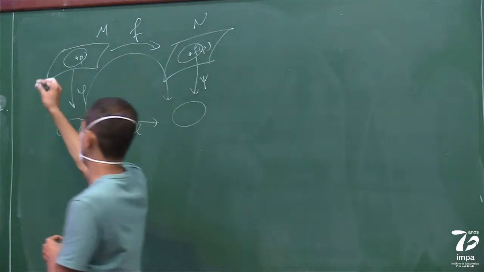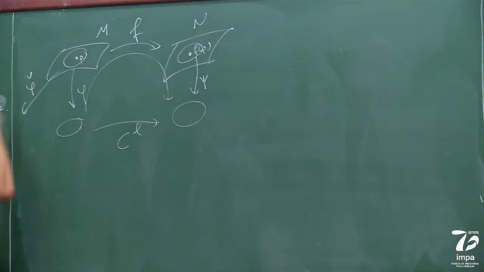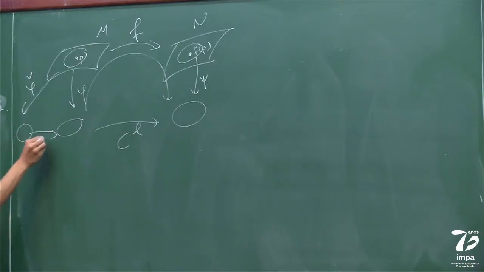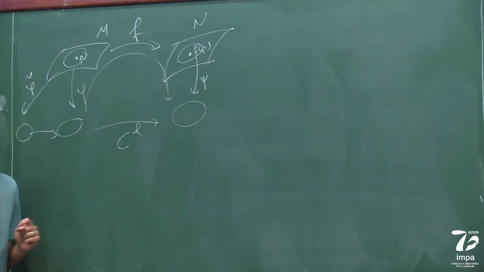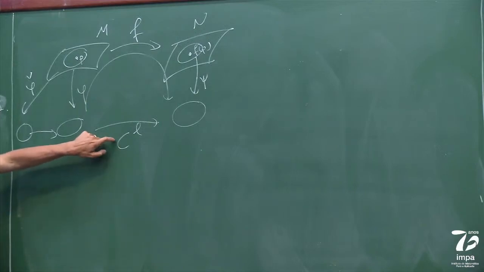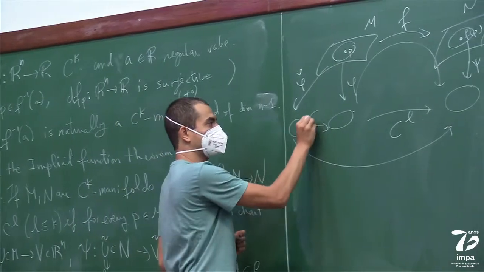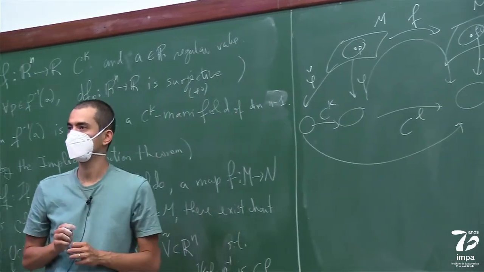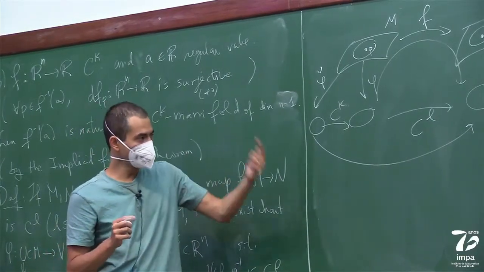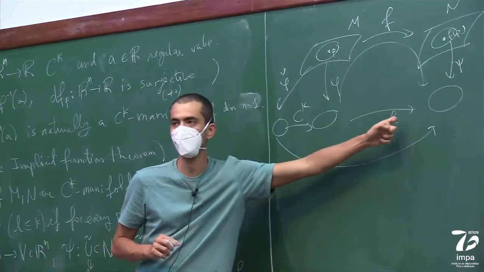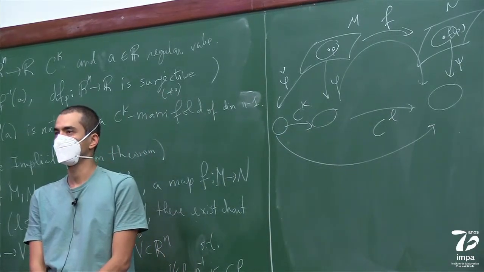If I choose another chart, then the map in these other coordinates is going to be the composition of the transition map with this map here. So if I'm assuming that this map is CL, I'd like to conclude that this other map here is CL as well. But I know the transition maps are CK. So I can only conclude that this thing is CL still if this K here is bigger than or equal to the L. You see?